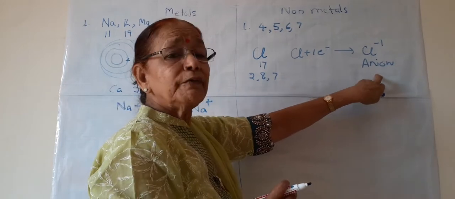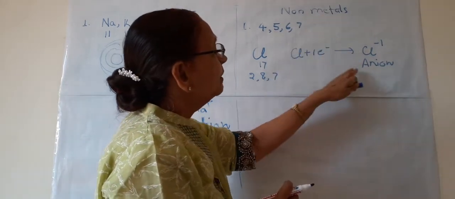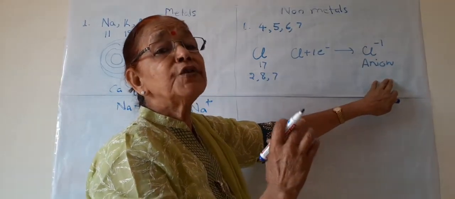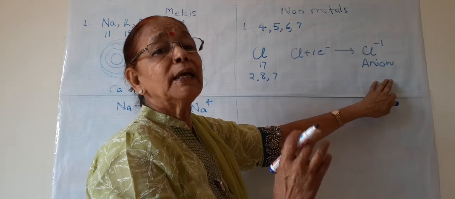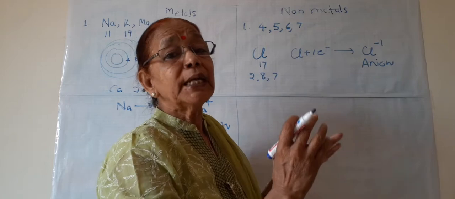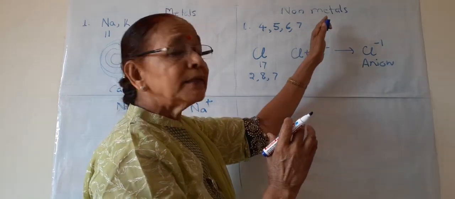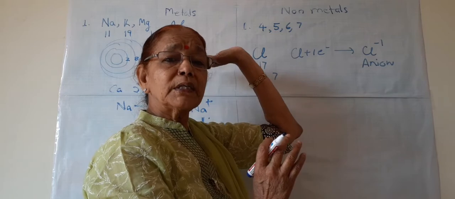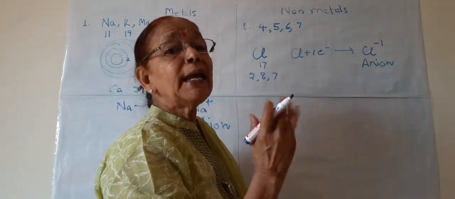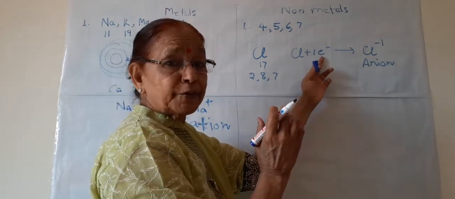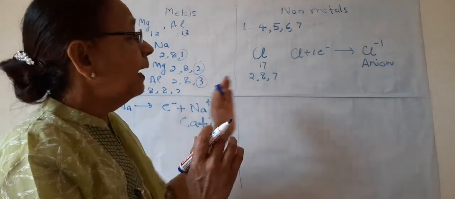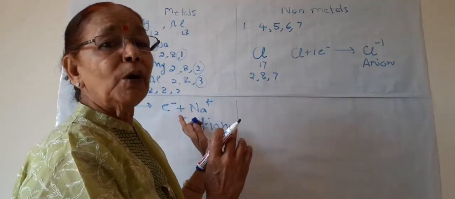So what we understand by this is that non-metals form anions, so they are known as negatively charged ions, or they are known as electronegative, or the quality is electronegativity. Electronegativity is present in non-metals while electropositivity is present in metals. And these non-metals accept electrons, so they are acceptors while these are donors. And they form anions and these form cations.